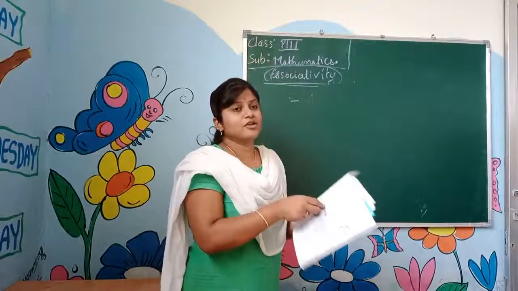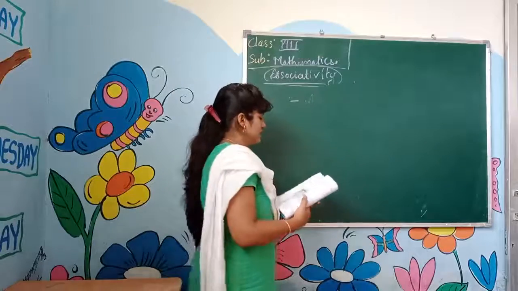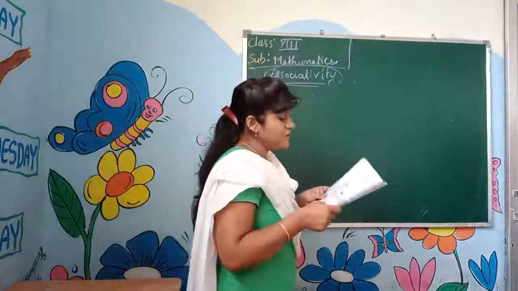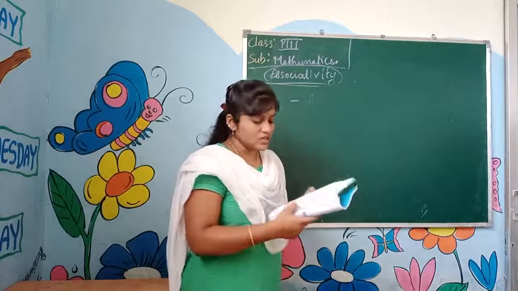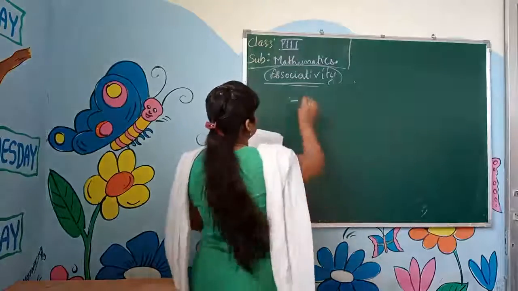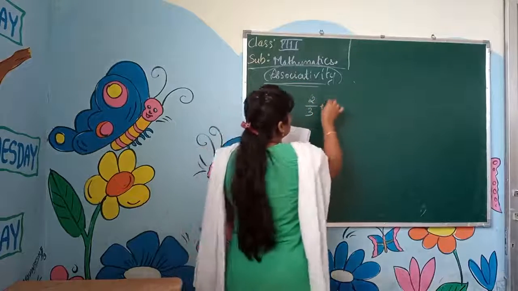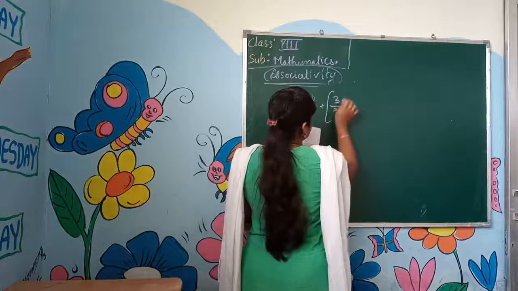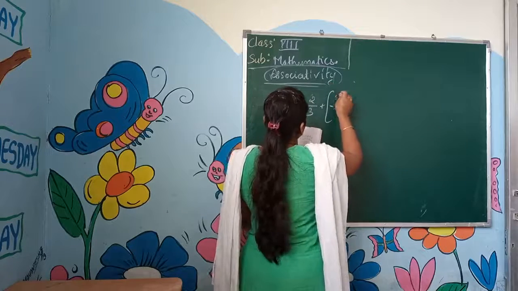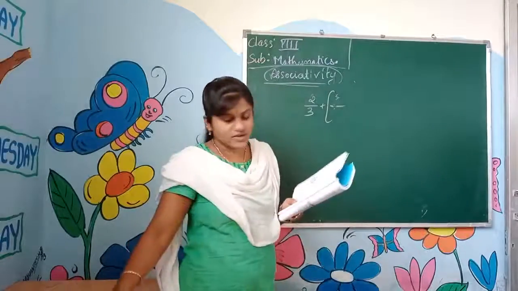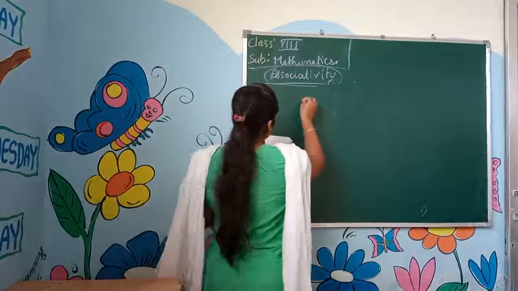Now the real topic is rational numbers. In the rational numbers, the associative property holds. Why it holds, we'll see. We will solve the sum given in the question: associative property for rational numbers.